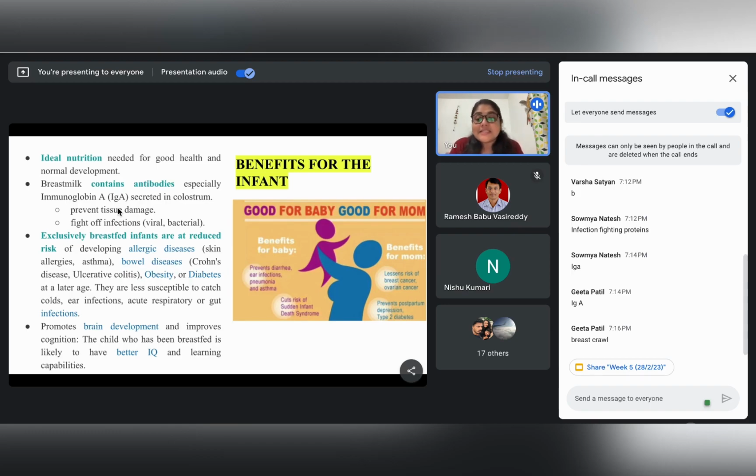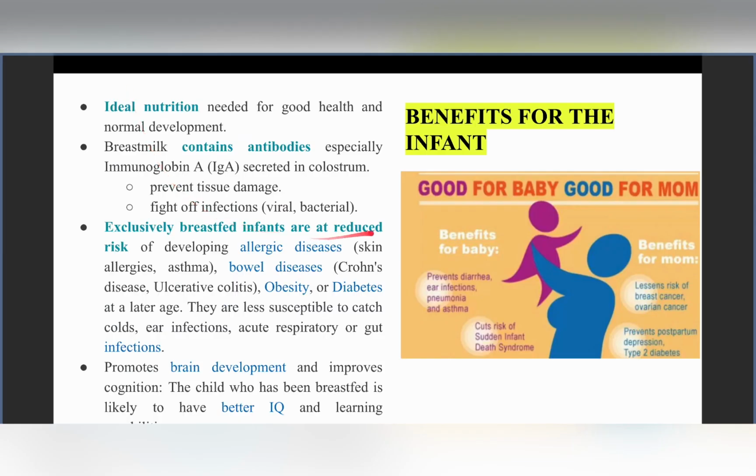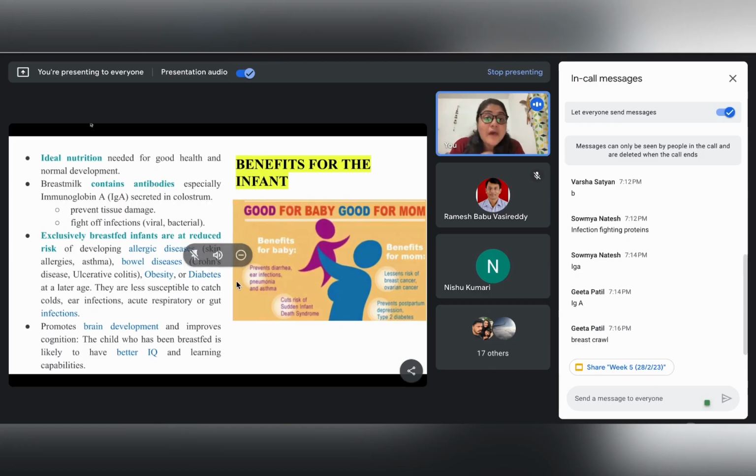Now, it has been seen that exclusively breastfed infants are at a reduced risk of developing allergic diseases, say skin allergies or asthma, and bowel diseases like Crohn's and ulcerative colitis, and also they have been found to be